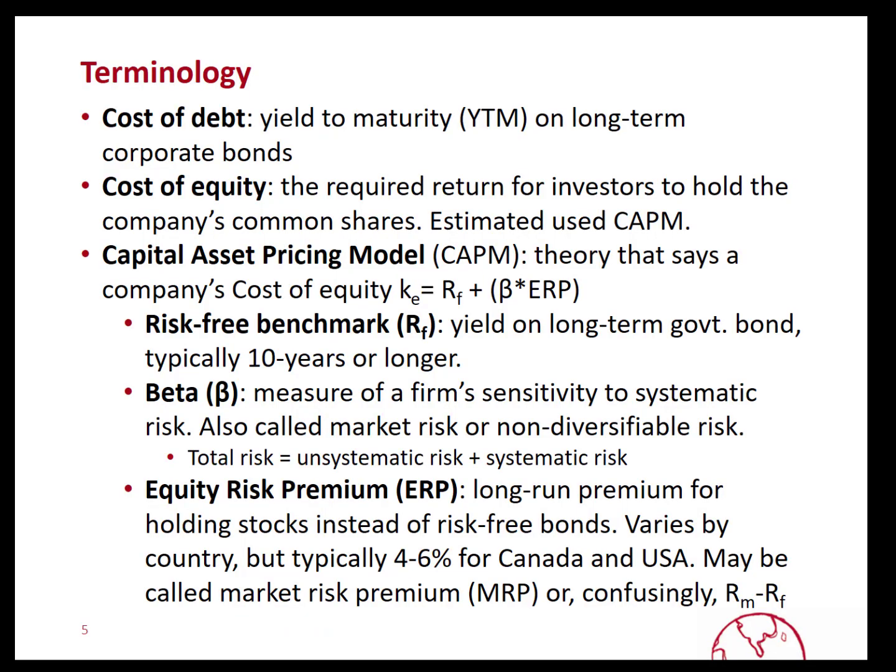So there's a lot of terminology used when talking about the WACC, where you're going to talk about the cost of debt, which may be referred to as yield to maturity, and the cost of equity, for which we are going to typically use the capital asset pricing model, which, as you recall, is a theory about what the required return is for a company's equity based on a risk-free benchmark plus the beta or sensitivity of the company's stock to market risk multiplied by an equity risk premium.